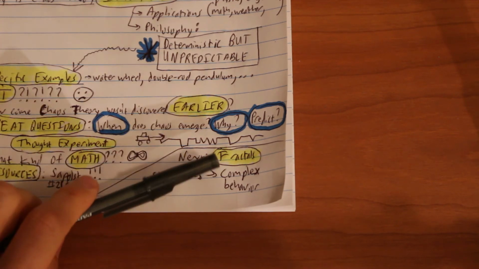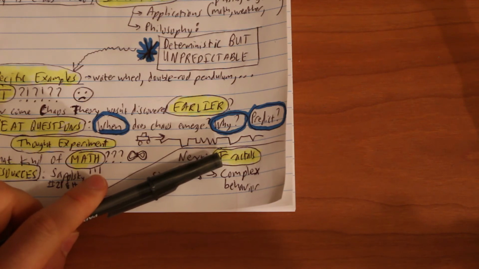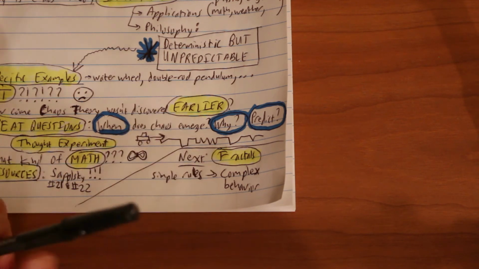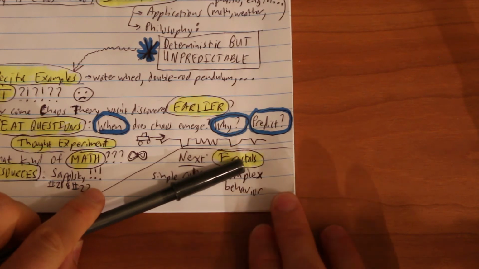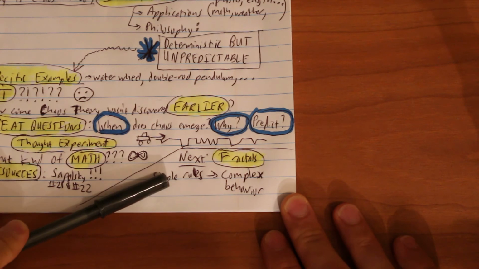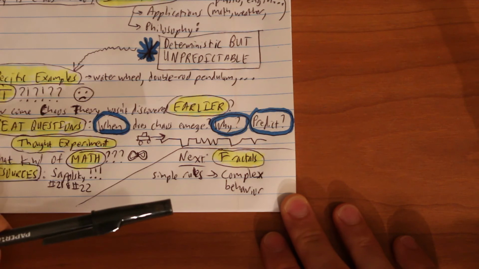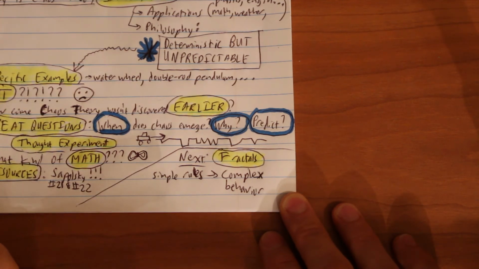The subject of the next video will be fractals, one of my favorite topics. And again, the main value will be to compile a list of links in the description and give you an overview of the field. I just want to make a quick connection before we wrap up this video. Fractals will involve simple rules that create complex behavior. In the same way, not everything, but a lot of things when you're studying chaos theory, for example the water wheel, there's not a lot going on. There's just a wheel with some buckets, and the speed at which you are putting the water in.